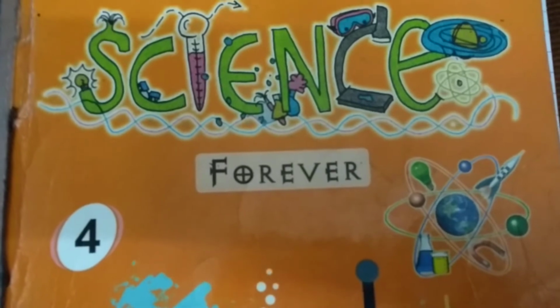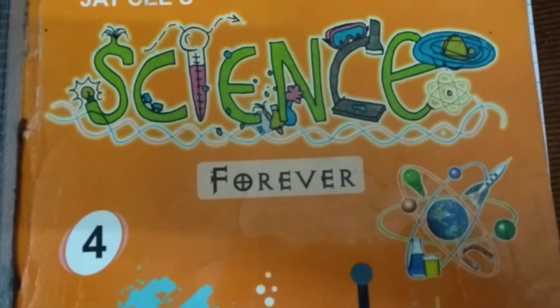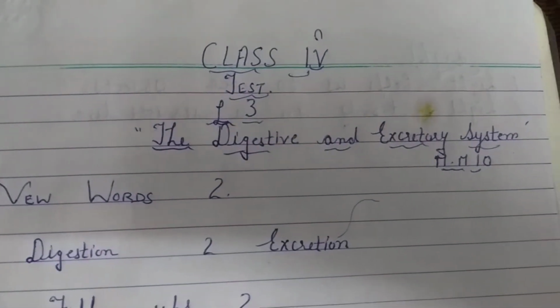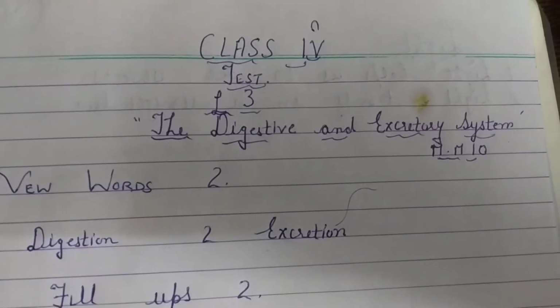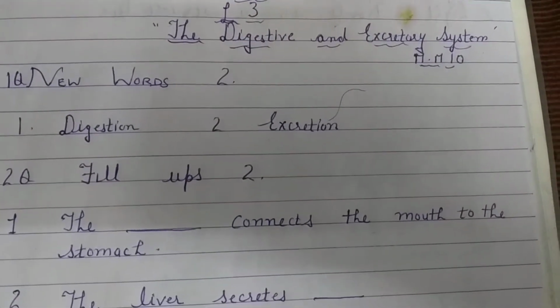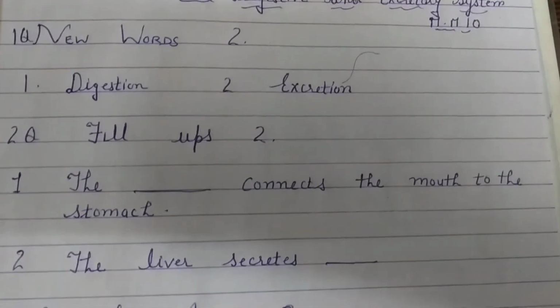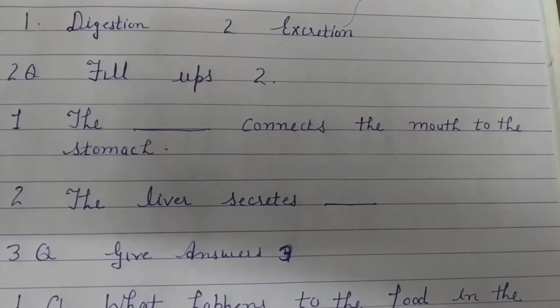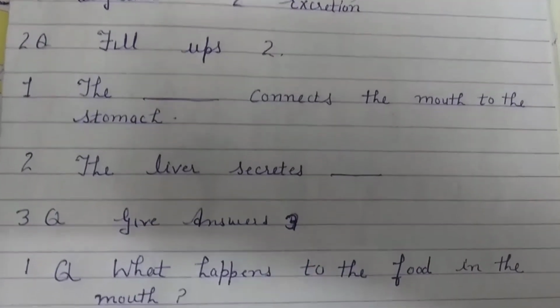My dear students, take out your test copies, write on date, test, lesson number 3, the digestive and excretory system. First question, new words. Number 1, digestion. Number 2, excretion. Second question, fill-ups. Number 1, the dash connects a mouth to the stomach. Number 2, the liver secretes dash.